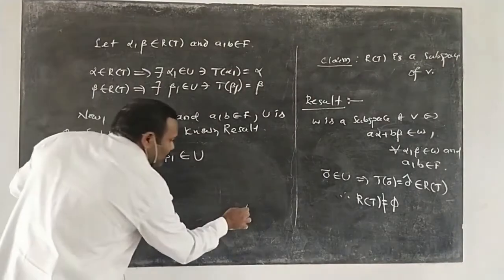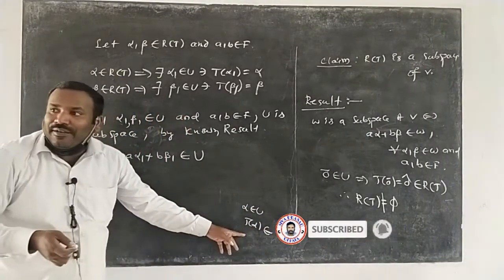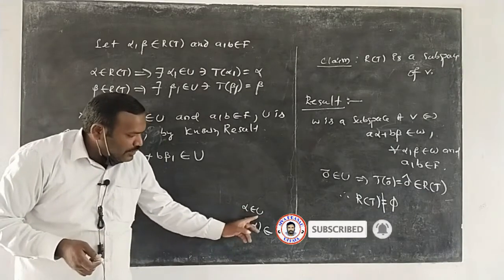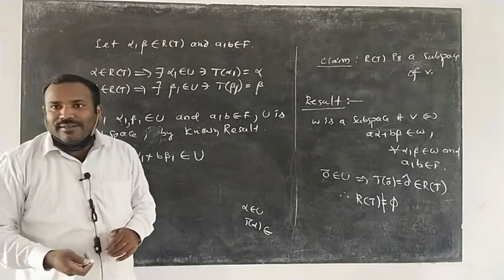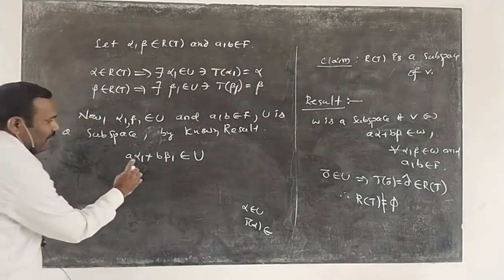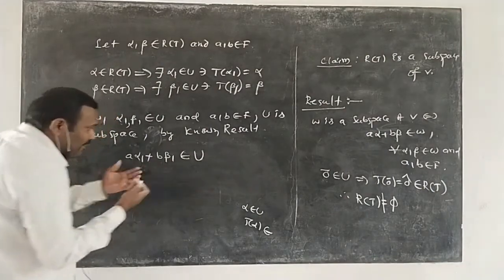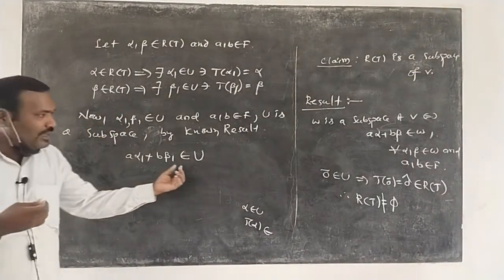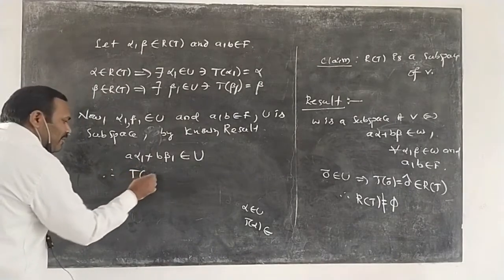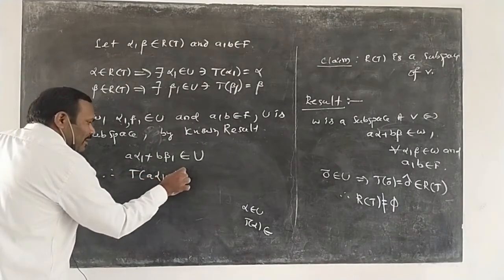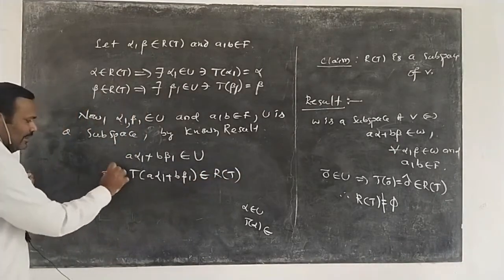If alpha belongs to U, then T of alpha belongs to R of T. That is the definition of R of T. So a alpha 1 plus b beta 1 belongs to U implies T of this vector belongs to R of T. Therefore T of a alpha 1 plus b beta 1 belongs to R of T. Thus that follows.